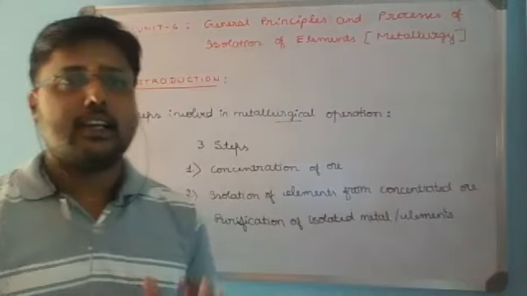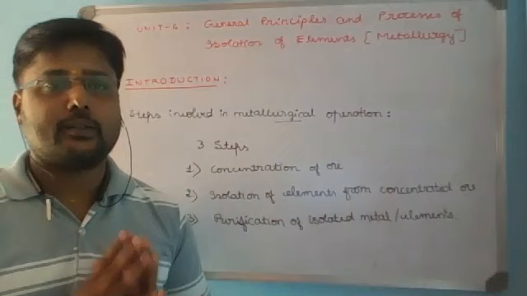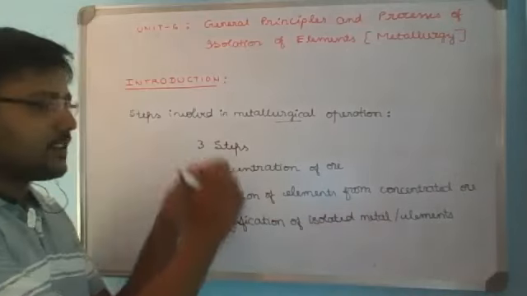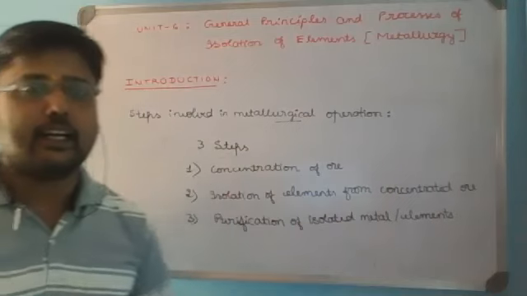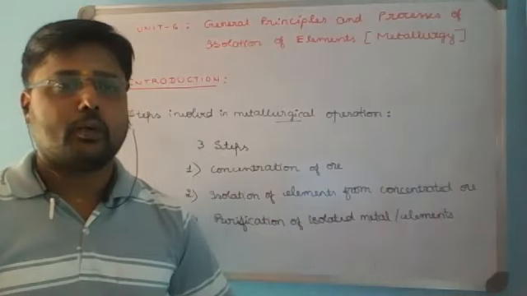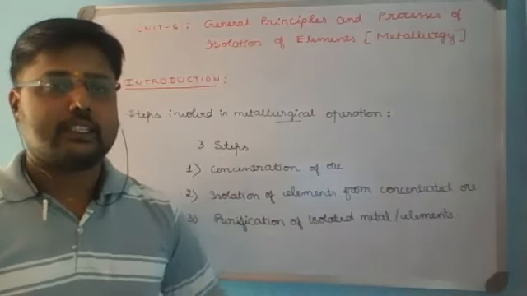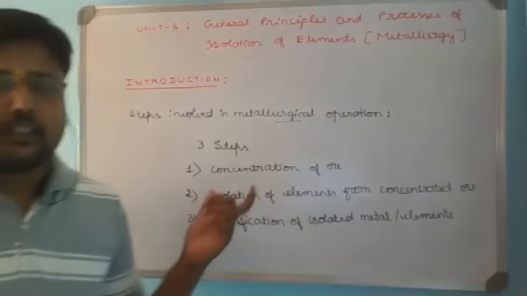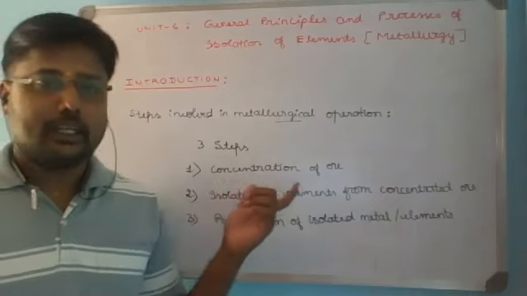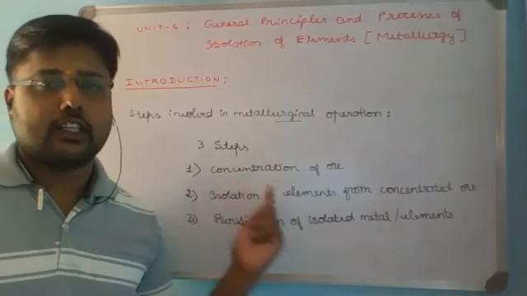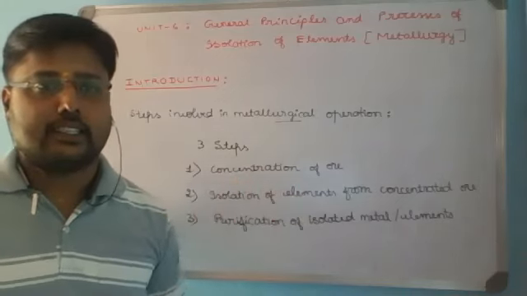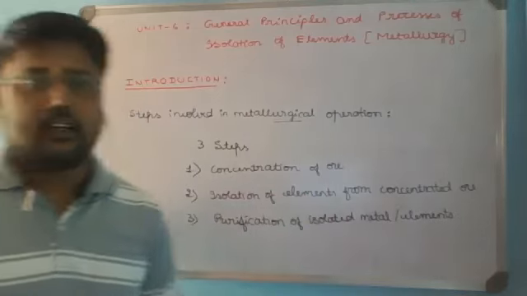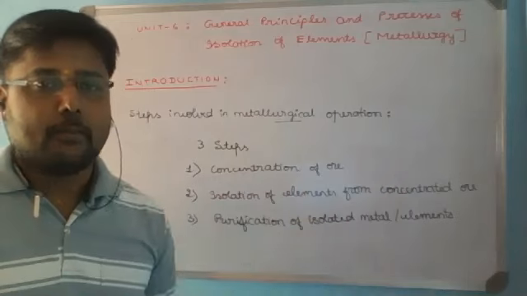Now, these are the three main steps we are going to see in any metallurgical process. In the unit, we are going to discuss these three steps in detail, by taking a few important examples. So we'll consider the steps again. The first step in any metallurgical process is concentration of ore. Now, what is concentration? We'll discuss it in detail later. Just to give the significance, we'll give a few points to remember here.